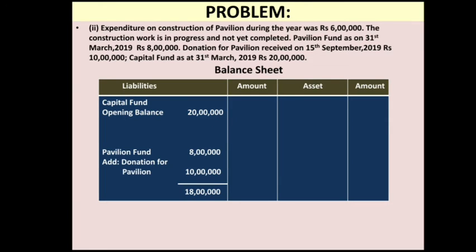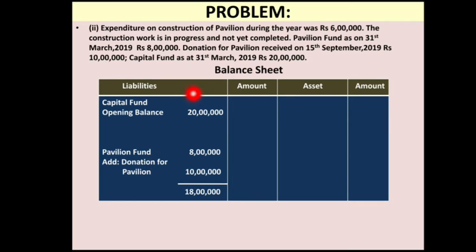Okay, now next is related to pavilion fund. So the pavilion fund is given as 8 lakh on 31st March 2019. So you write 8 lakh over here. Whatever receipt, donation or income is generated through that fund will be added to it, and if there are expenses related to that fund account, they will be deducted.